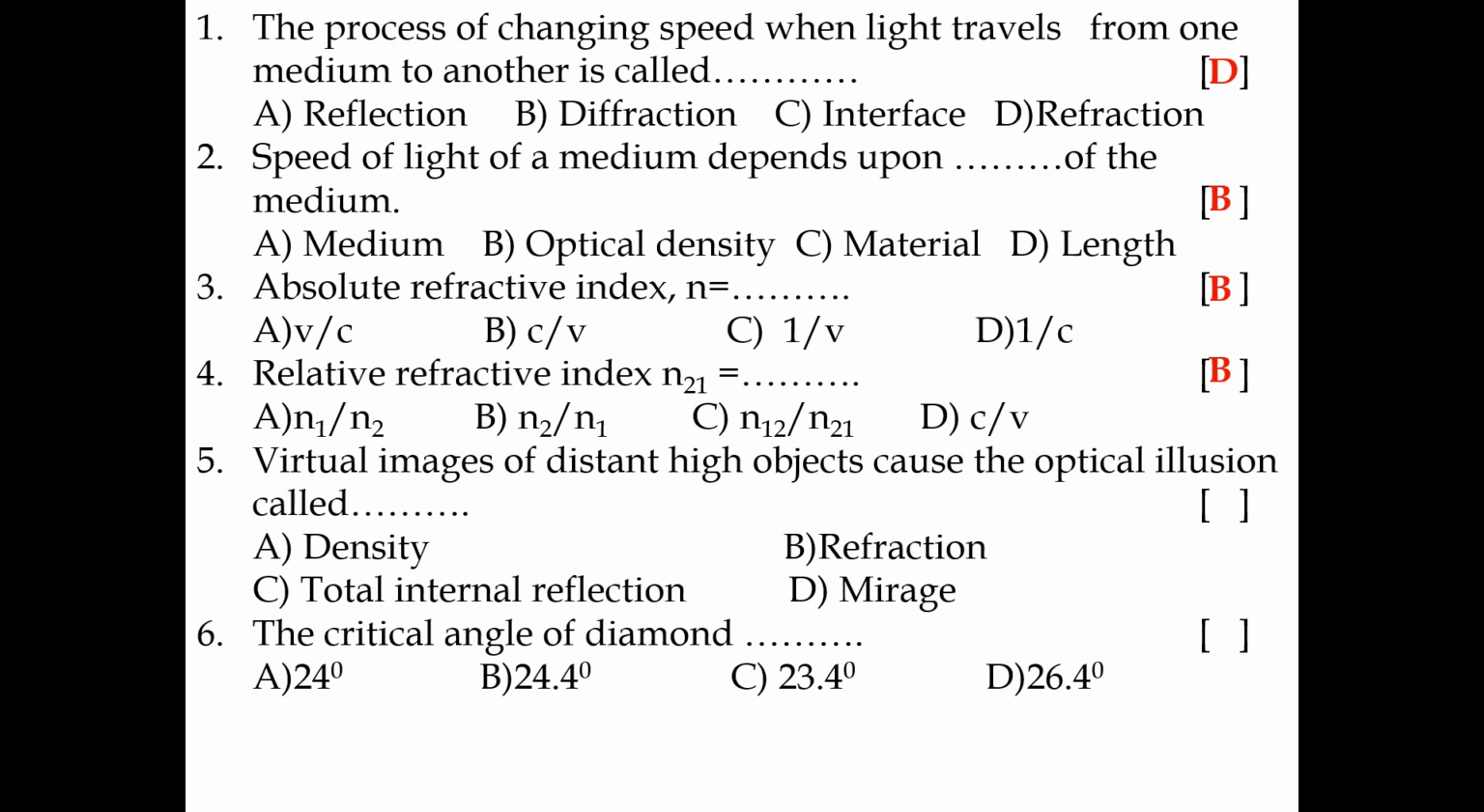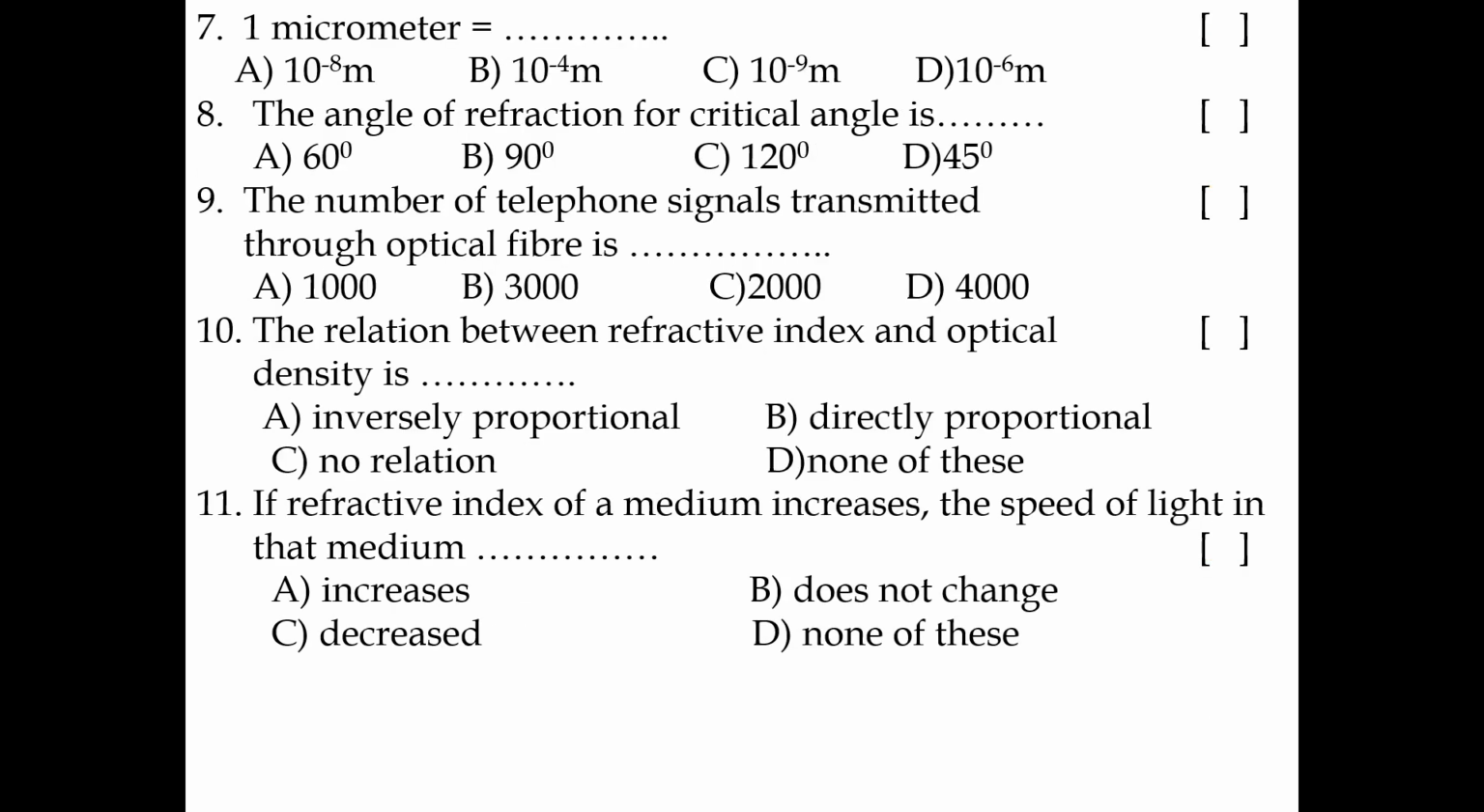Fifth bit: virtual images of distant high objects, like sky or trees, cause the optical illusion called mirage. The critical angle of diamond is 24.4 degrees.